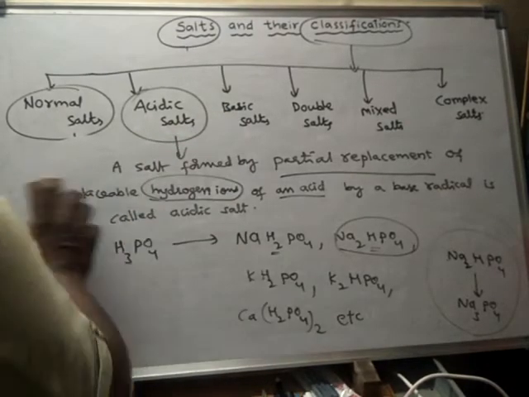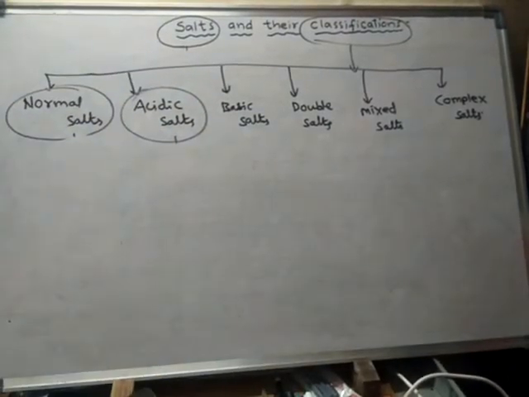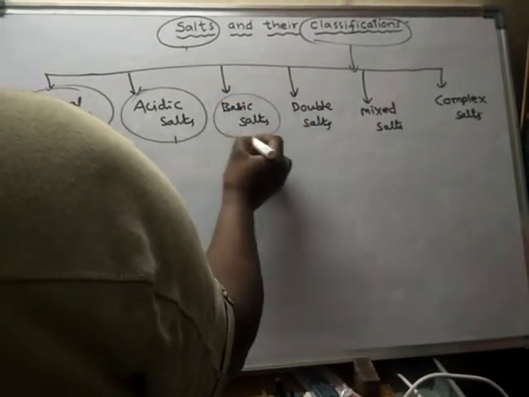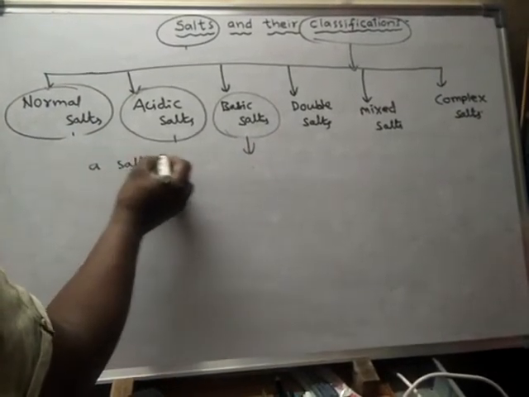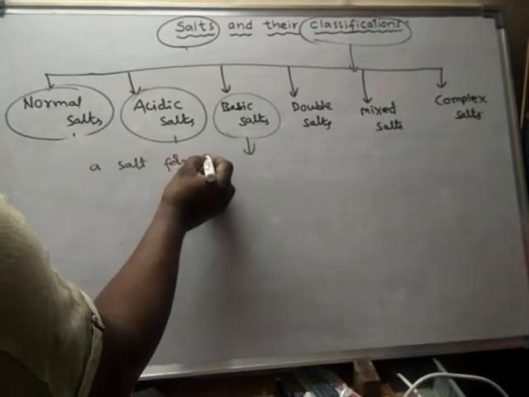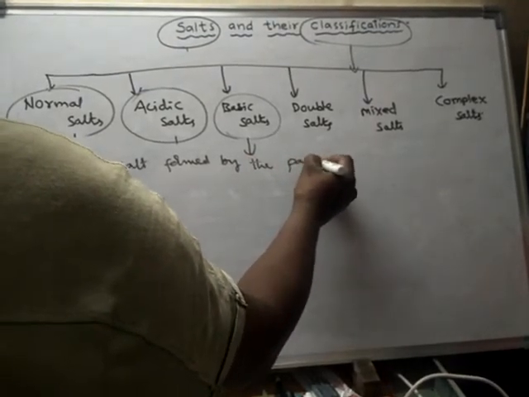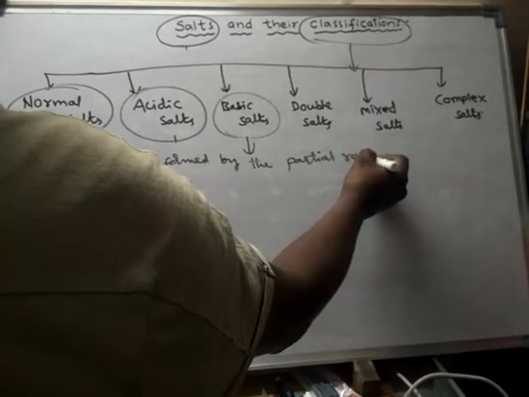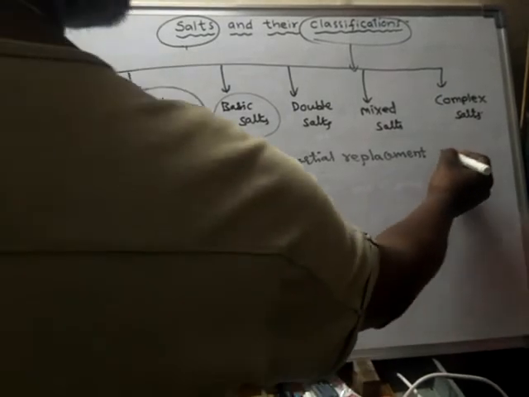Right. Now let us learn about the basic salts. What are basic salts? A basic salt is a salt formed by the partial replacement of OH minus ions.